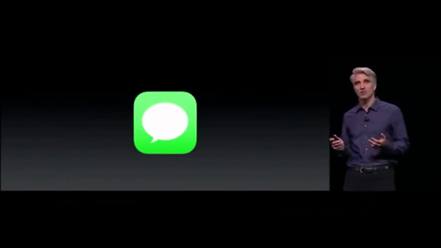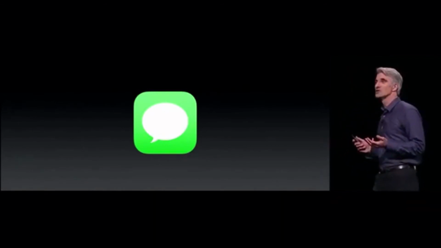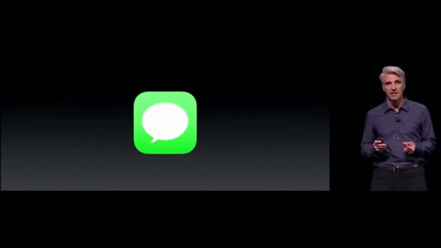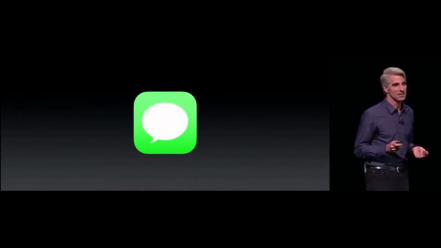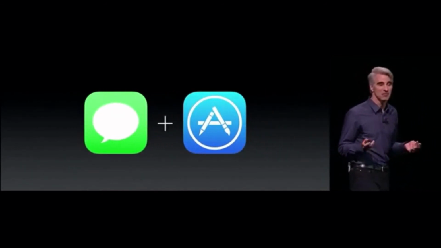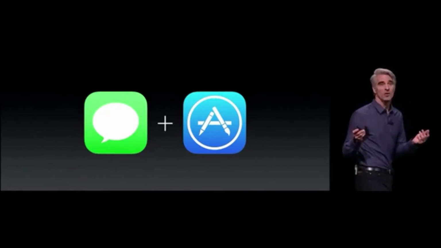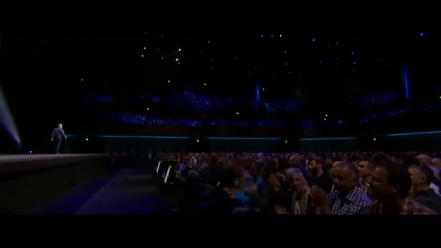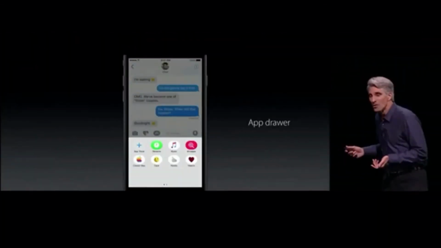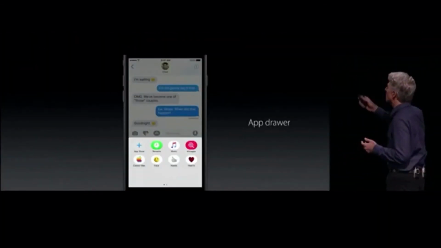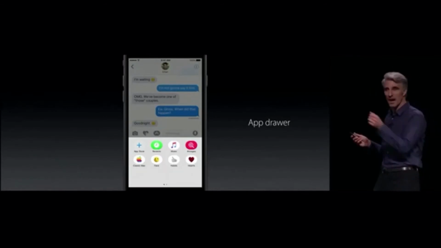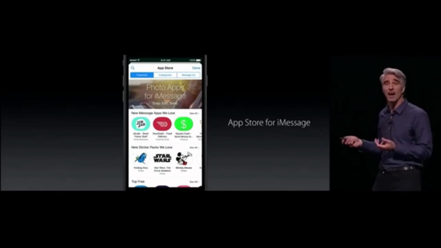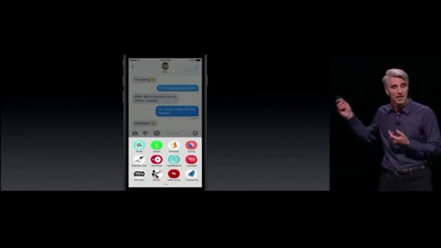But you know, we thought when it comes to expressing yourself that there was so much more we could do if we could tap into all of the creativity of all of you developers. And so we're opening up Messages to developers as well with iMessage apps. With iMessage apps, iMessage has an app drawer with all of your iMessage apps. You can tap the plus and get to the App Store and find other apps. And when you download them, of course, they're here in your drawer.